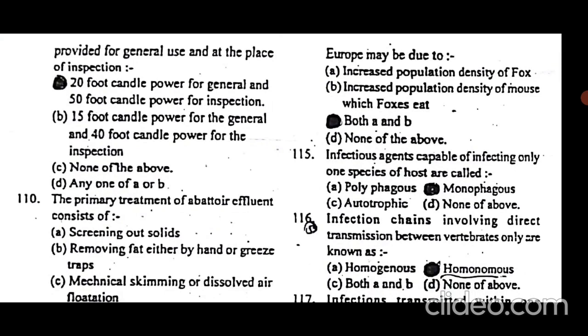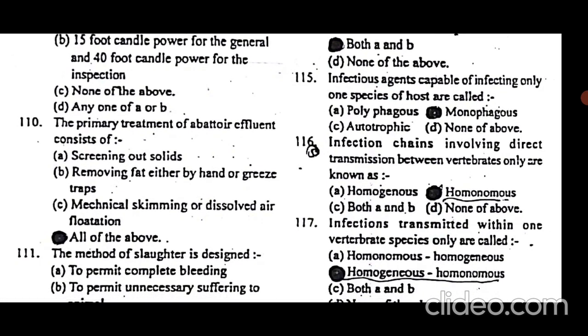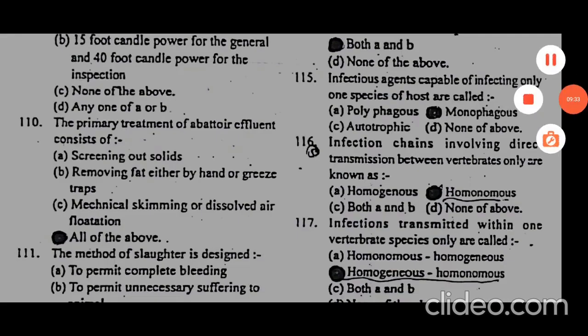Rabies may be due to the increased population density of fox and increased population density of mice, which the fox eats. Increased mice or increased fox, both may be the reason for the increased intensity of rabies in fox. Infectious agents capable of infecting only one species of host are called monophagous.